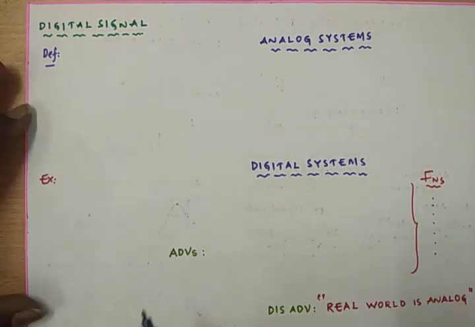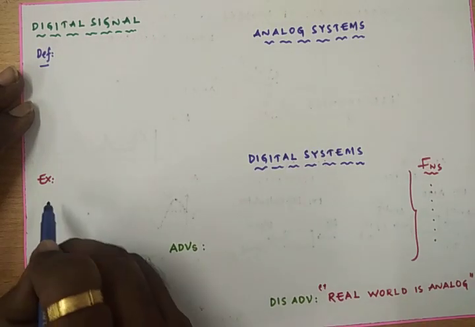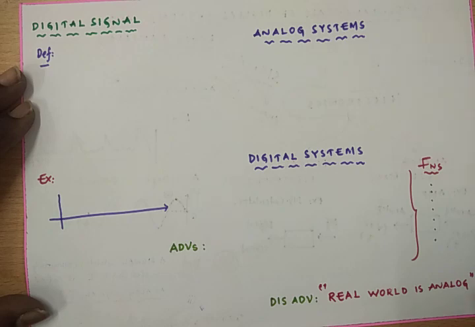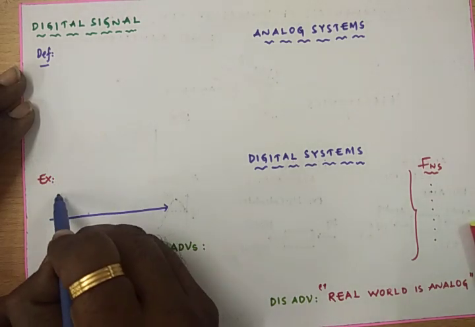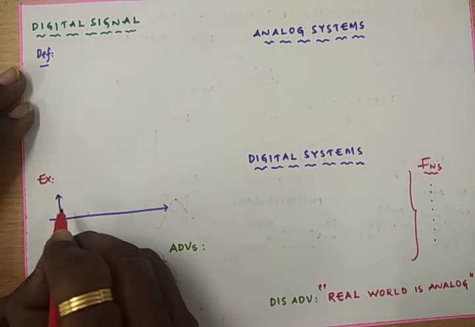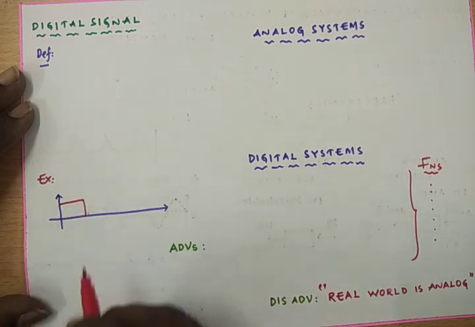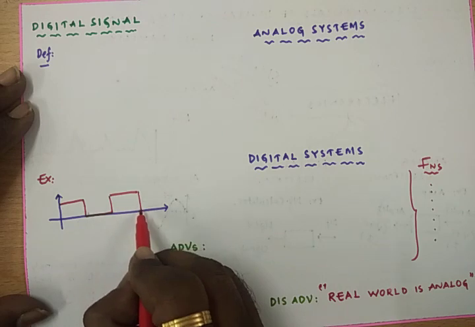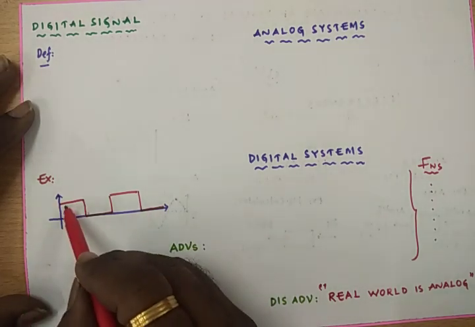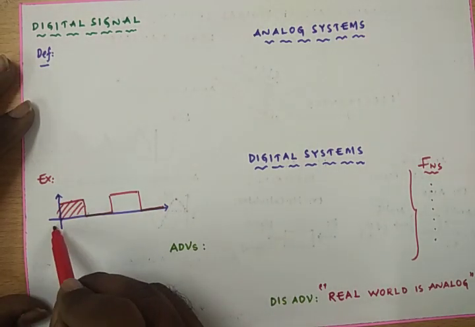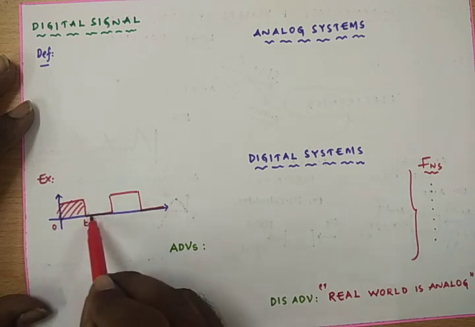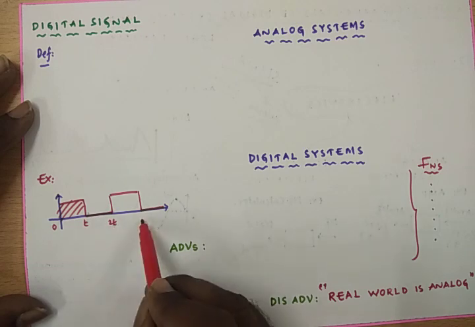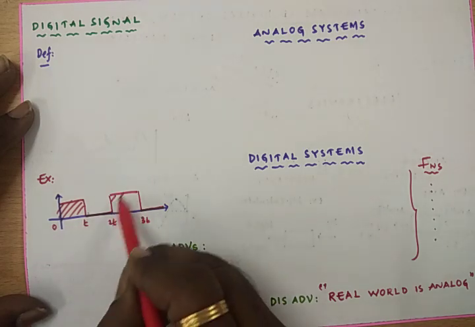If you go with the square signal, you can get a clear picture about the digital signal. This is a square signal. This is a signal from 0 to t, and there is a signal from t to 2t, and 2t to 3t, and so on.